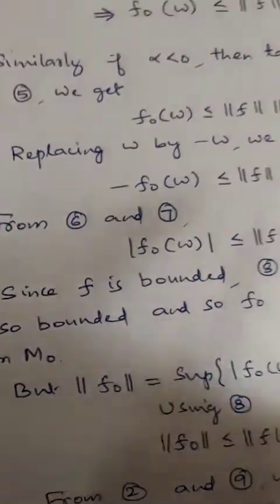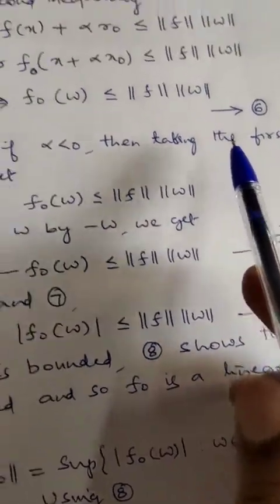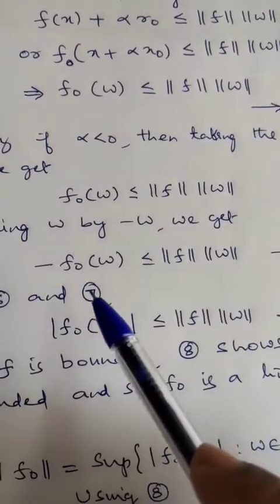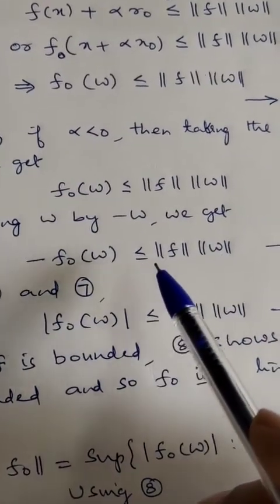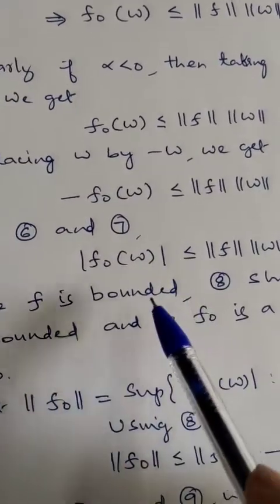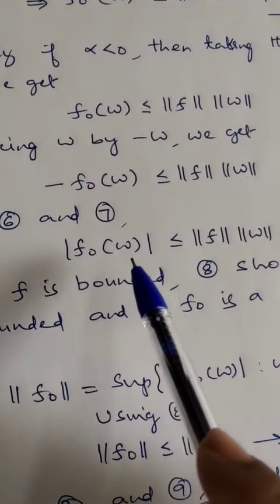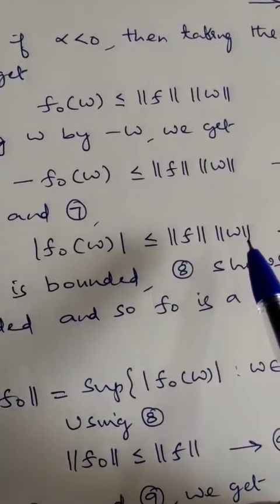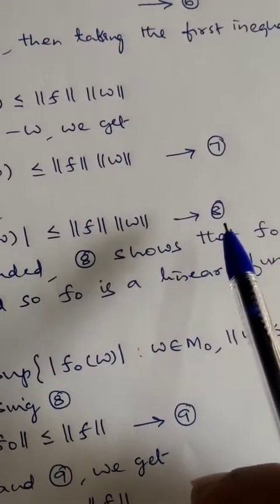So from this you call it as 7. 6 says f naught of w is less than or equal to norm of f into norm of w. 7 says minus f naught of w is less than or equal to norm of f into norm of w. From 6 and 7 we declare that mod of f naught of w is less than or equal to norm of f into norm of w. You call this as 8.